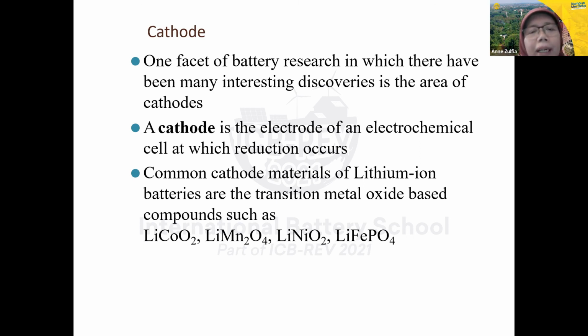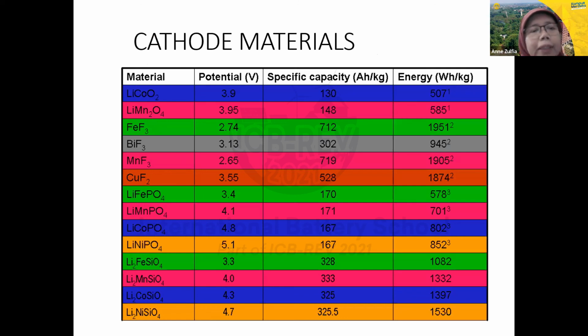So the common cathode materials of lithium-ion batteries are transition metal oxide based compounds such as lithium cobalt dioxide, lithium manganese oxide, lithium nickel oxide, and lithium ferrophosphate. Nowadays we develop other materials, NMC and NCA, for the cathode materials. This is the cathode materials.